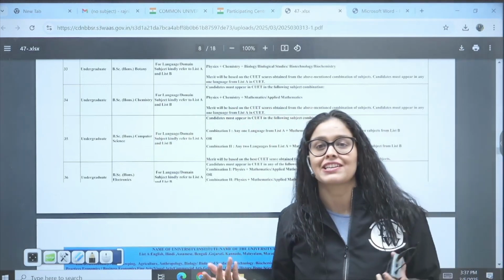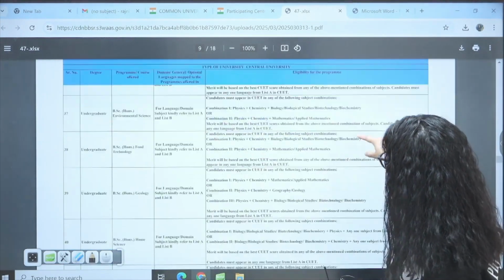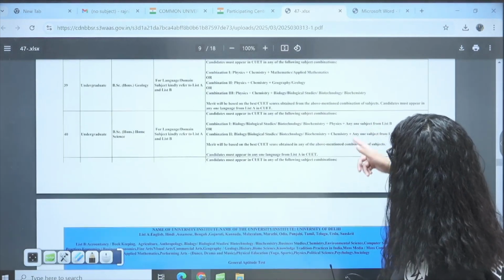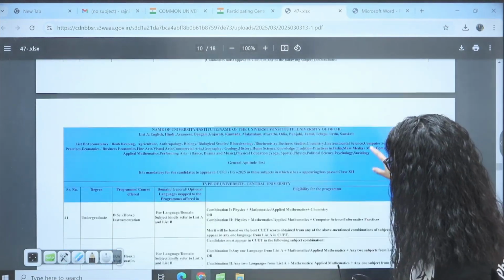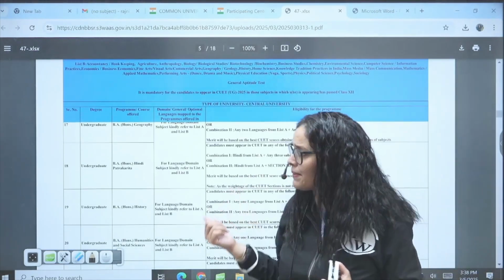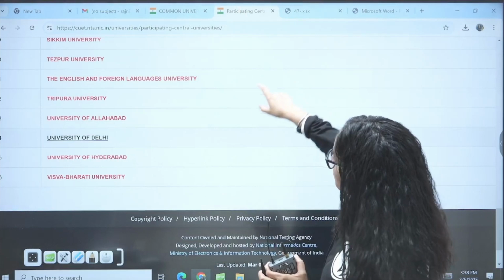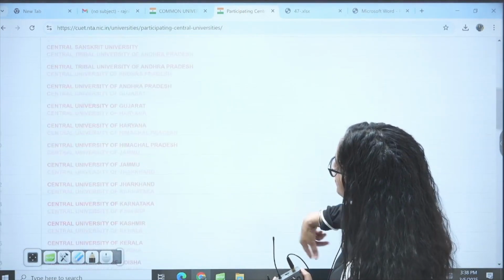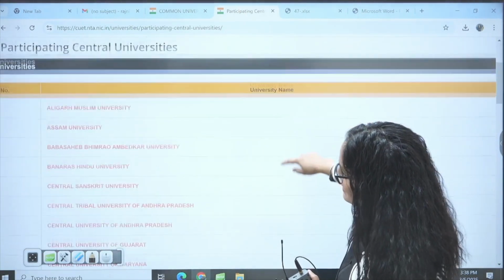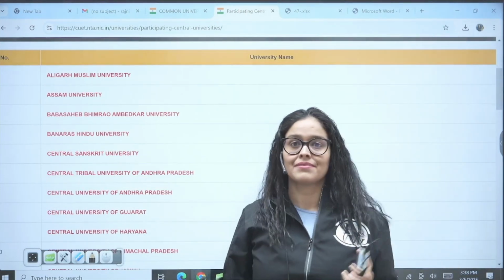You don't require general aptitude here. So where exactly is general aptitude needed? You can check any course you want to do, and see if they have mentioned the general aptitude. Here you don't need general aptitude, right? In this way, you will get all the information central university wise. I've told you where exactly you would get all these things. These are the central universities. We even have deemed universities in it, like Banaras Hindu University, Central Sanskrit University, and so on.